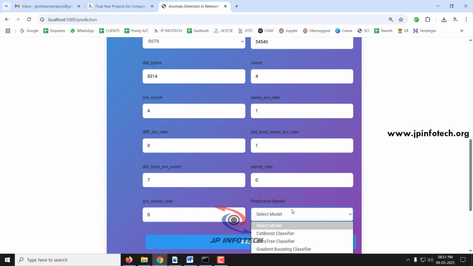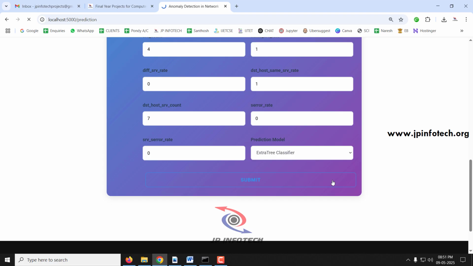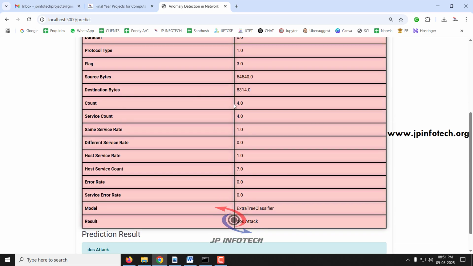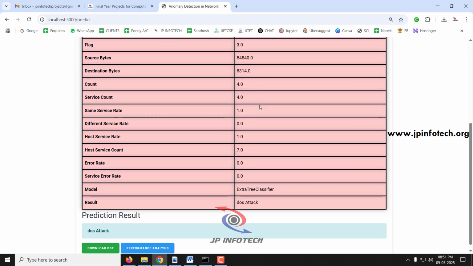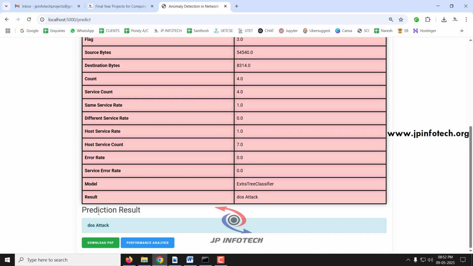And in this case I'll select another model. Last case we selected CatBoost. This time we'll select the ExtraTree classifier and click submit. Now you can see the input values that I have entered, and the predicted result for this case is DOS attack.